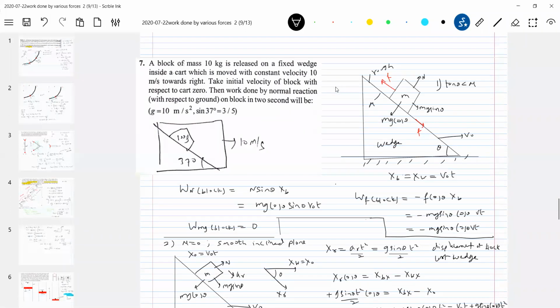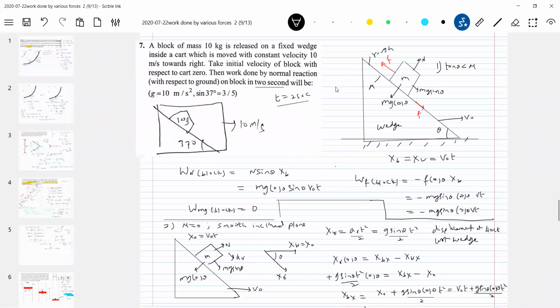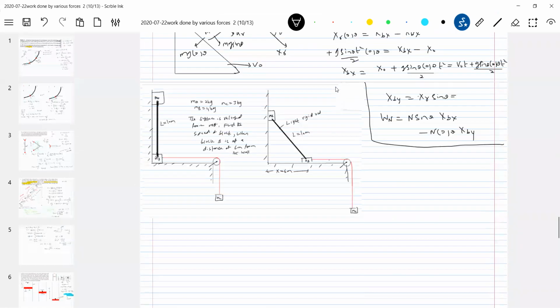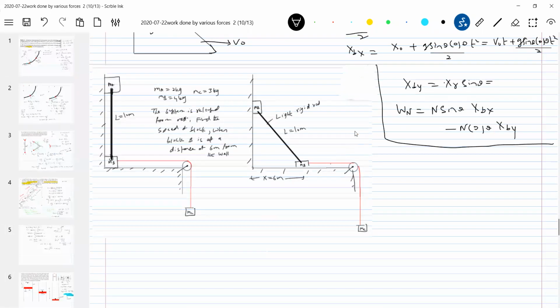In 2 seconds, sir. Okay. So let's go for the next one. A very simple problem. The block and the wedge, for the time being, you can say goodbye to that. Come to the next idea.